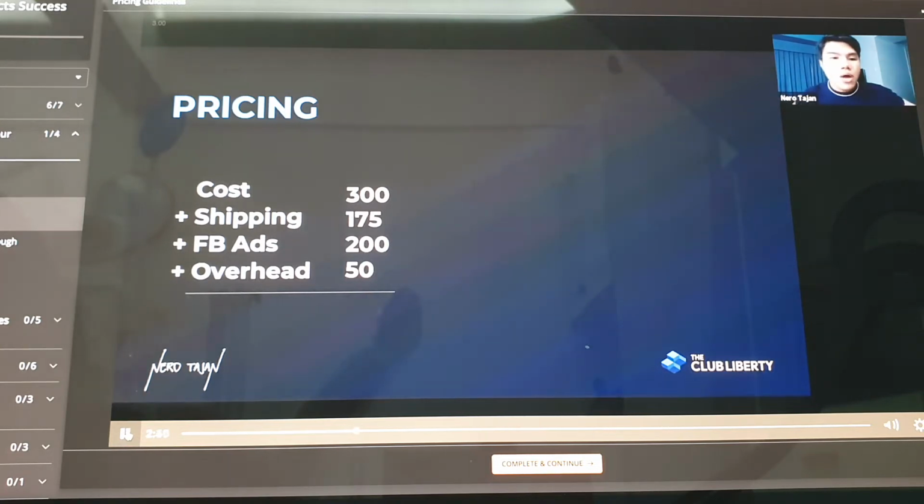Say, let's say one item. Average na to siya. So this one is only an example. Example to sa numbers dito. So base your numbers on the average cost talaga. I'm using this example sa numbers. So we average for this 175. Anyway, that's the average. Now, the thing here is you should also allocate a budget for Facebook ads.